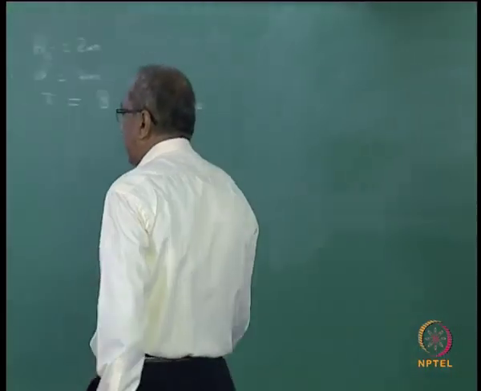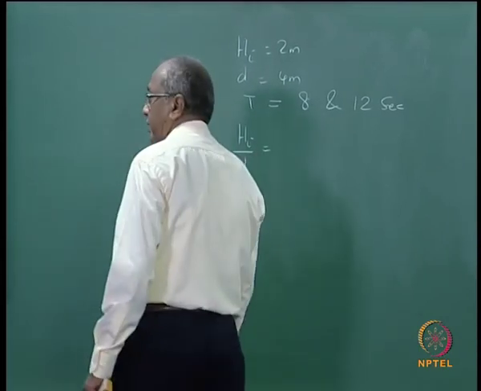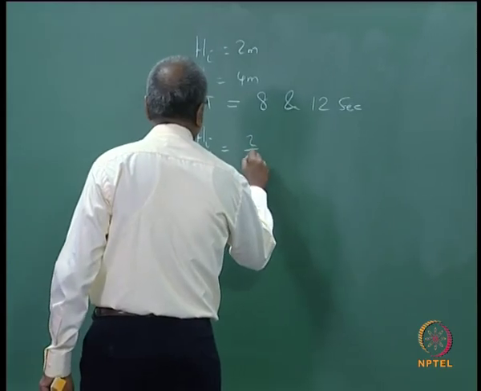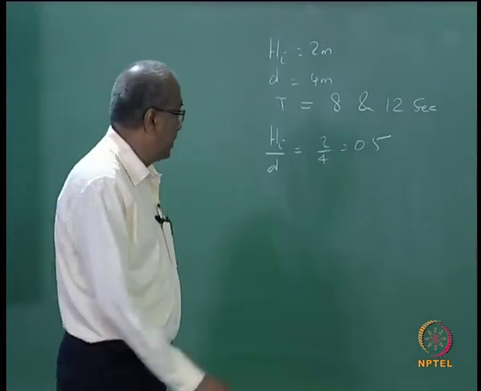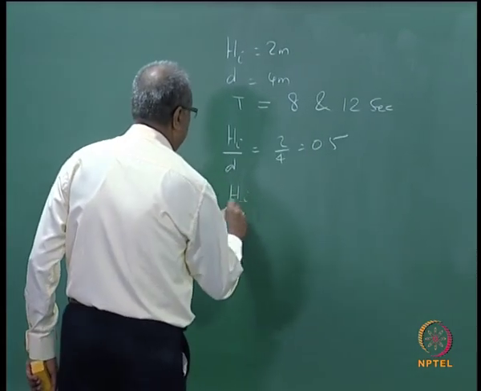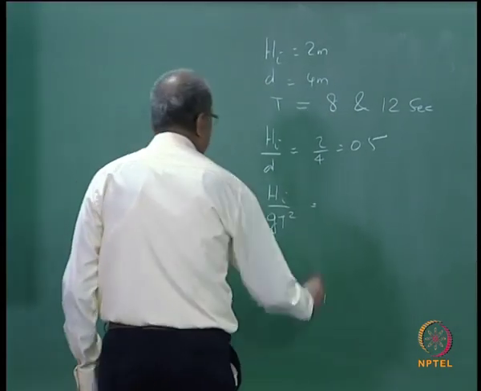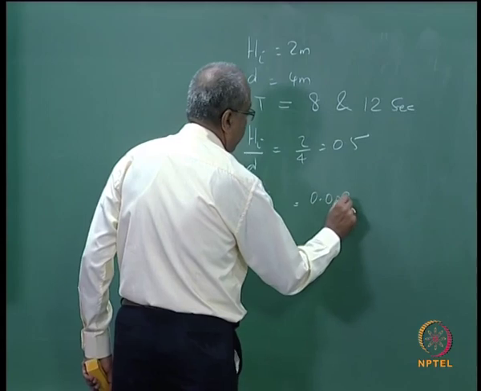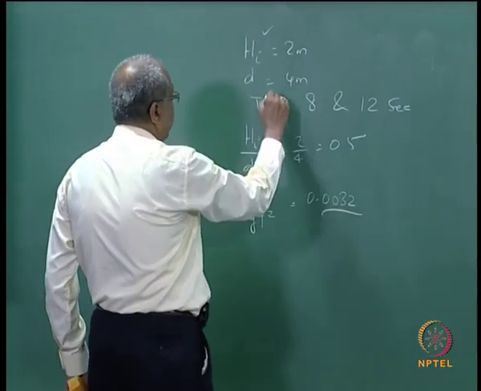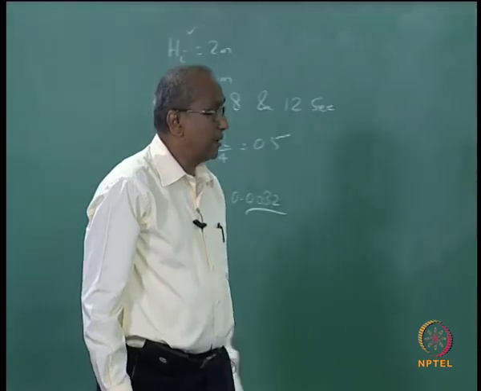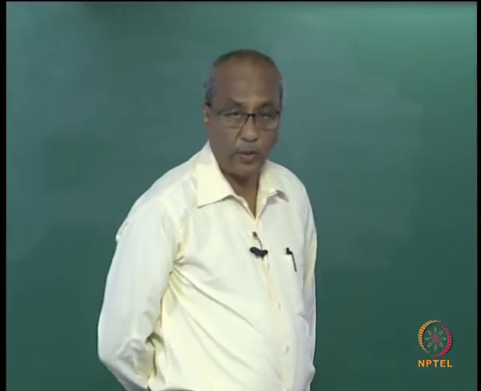So we calculate Hi divided by D, it is going to be 2 by 4 equal to 0.5, then Hi by gT square is worked out as 0.0032, because Hi is known, T is known. You can calculate initially for the 8 seconds Hi by gT square.